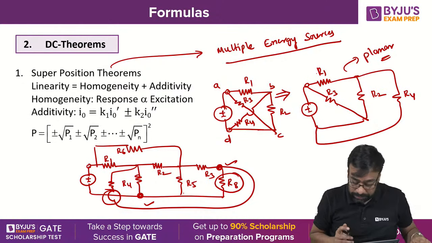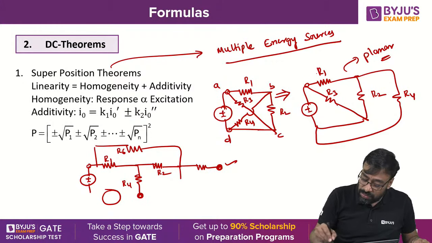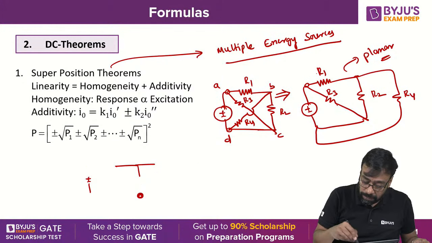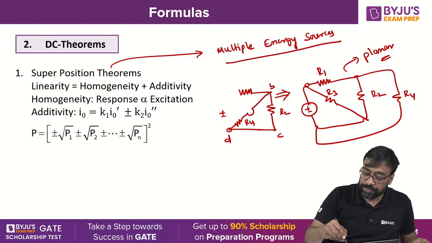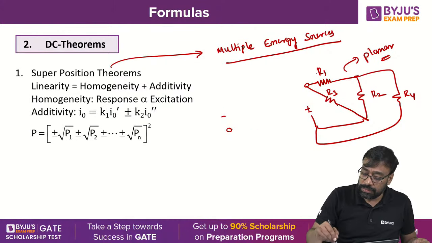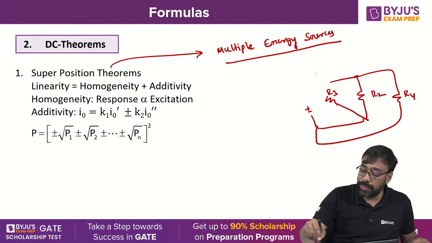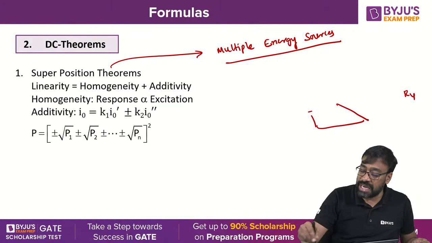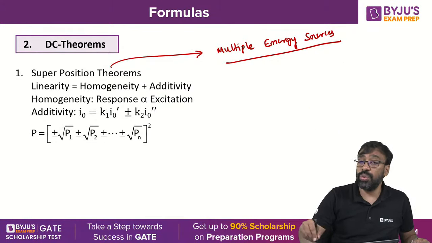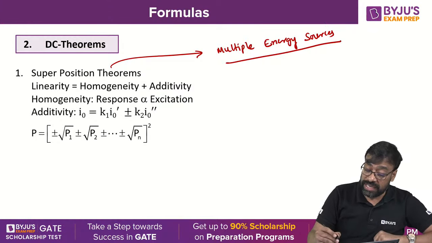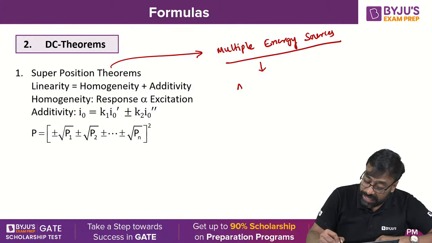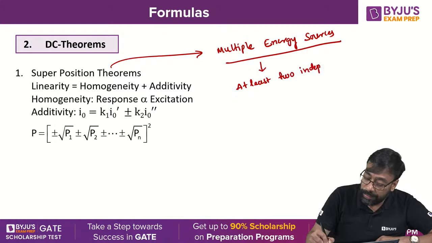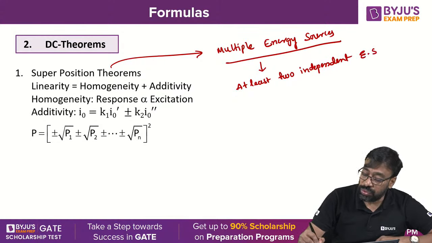Okay, well. Now let's move on to theorems. Superposition theorem. Now tell me, superposition theorem is applicable to networks which consist of at least two independent energy sources.